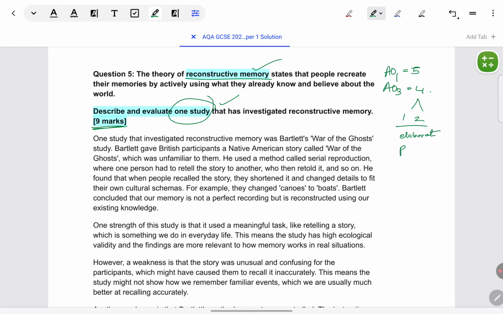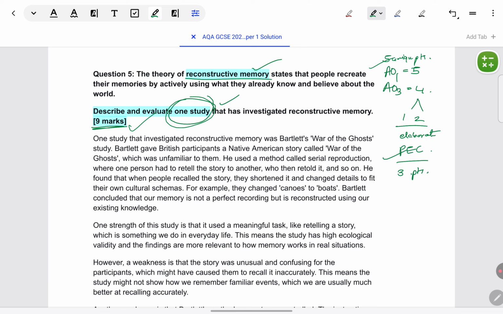It's your choice. Ideally, you should give 2 evaluation points and elaborate on each. Follow the PEC format for each at GCSE level. If you wish, if you can give 3 points, very good. Each PEC, just make sure you're covering in 9 minutes. If it's taking you more than that, just take 2 points and explain them well. Because like I told you, 1 mark per minute. Coming to AO1, 5 marks, make sure to cover 5 unique points of description. So that is all there is in the organization. AO1, 5 unique points that you can describe about the study, and AO3, 3 points in PEC format, strengths or weaknesses, or 2, even 2 is sufficient if described well.